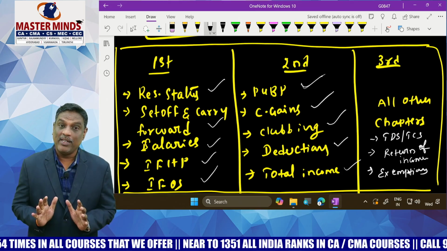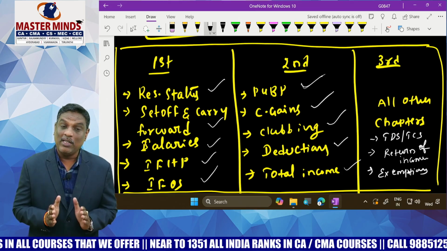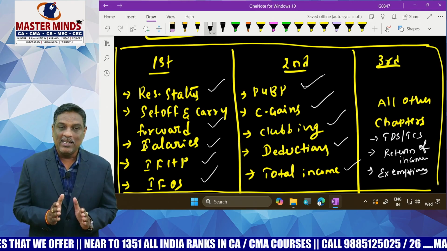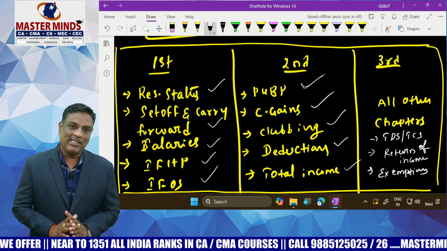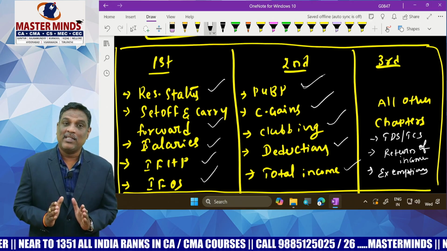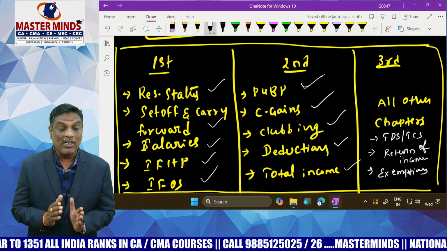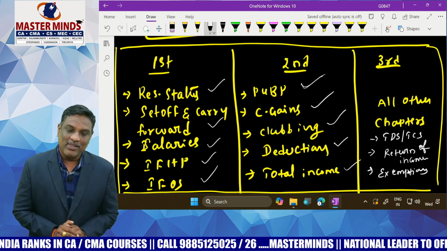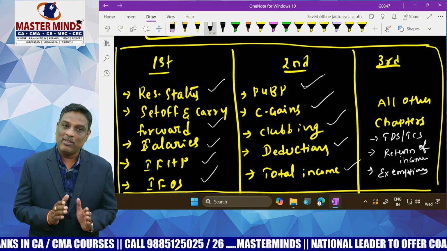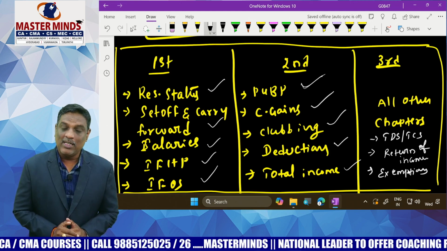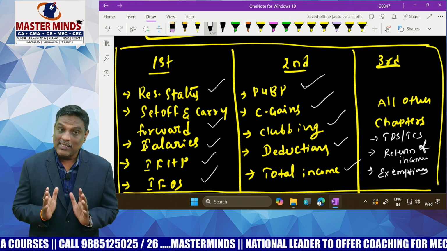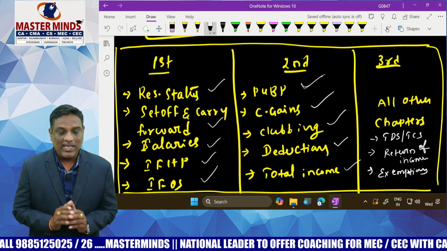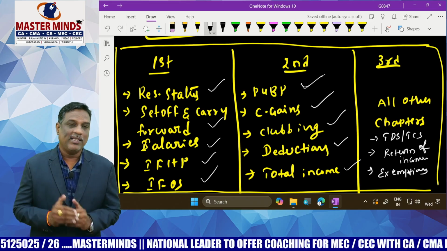Out of the 5 heads of income, concentrate more on 3 heads in first priority, that is salaries, house property, and other sources. House property and other sources are small heads of income when compared to the remaining 3 heads, so the preparation is very easy, and the problems are also very easy to understand. So you have to concentrate more on these 3 heads in first priority: salaries, house property, income from other sources.